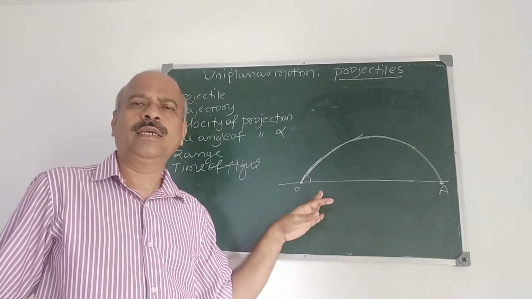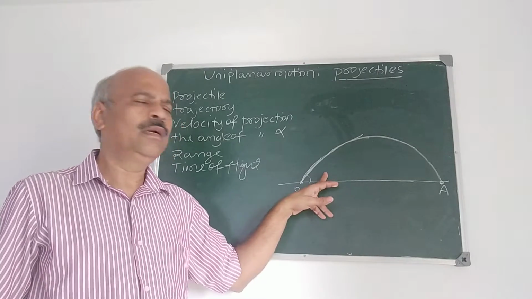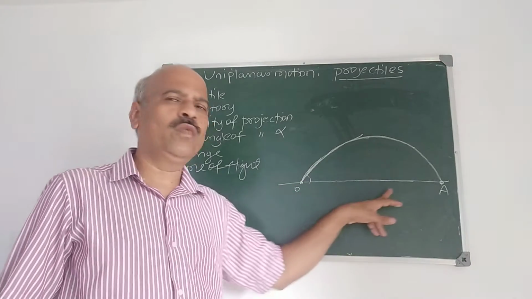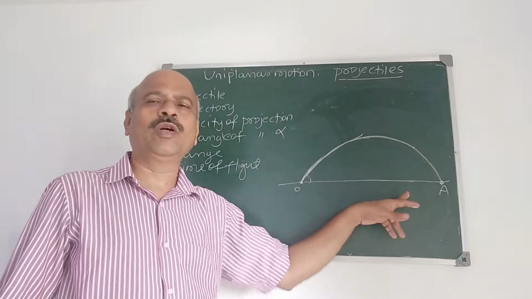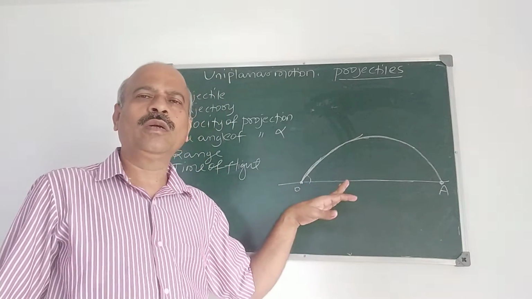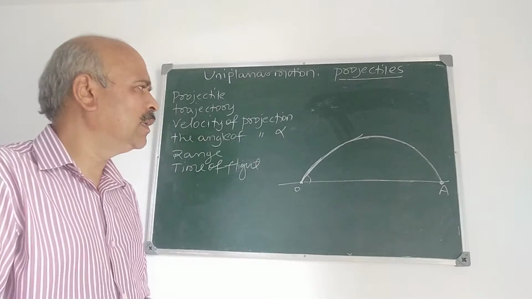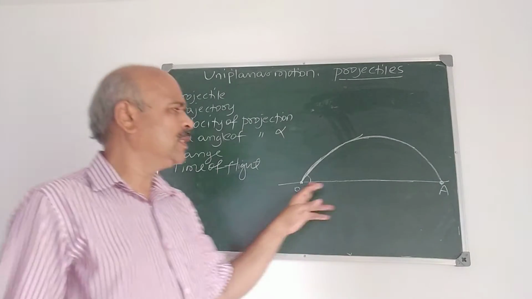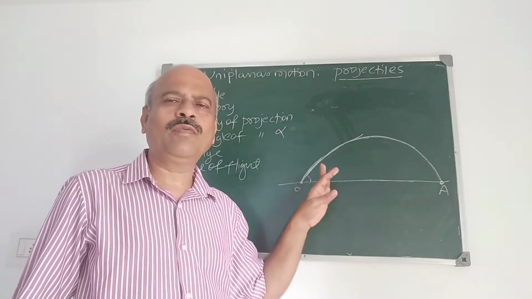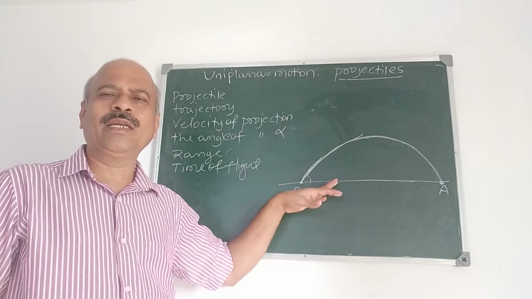And time of flight means the time taken by a particle, or the time taken by the projectile, to complete one horizontal range. It is called horizontal because the range is horizontal here. I think these definitions are clear. That is, time of flight means the time taken by the particle to complete one horizontal range. We derive expressions for all this. What is range? Expression for range we study mathematically here.